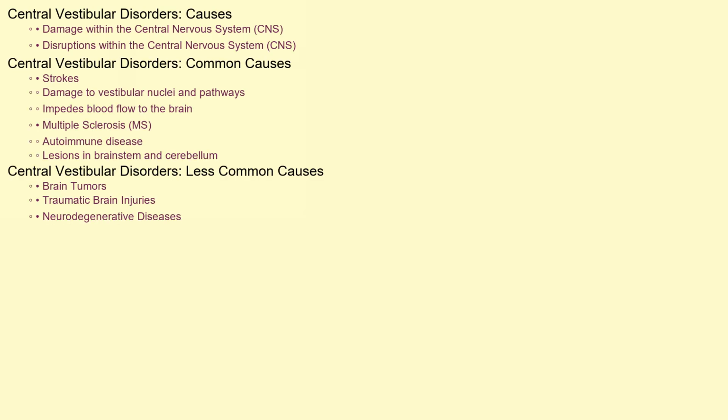Hello and welcome. Today we're going to discuss a condition that affects balance and vision: central vestibular disorders, specifically those arising from conditions like stroke and multiple sclerosis. Central vestibular disorders in this context stem from damage or disruption within the central nervous system. Strokes, which impede blood flow to the brain, can damage vestibular nuclei and pathways. Multiple sclerosis, an autoimmune disease, attacks the myelin sheath protecting nerve fibers, leading to lesions in the brainstem and cerebellum, disrupting vestibular function. Less commonly, brain tumors, traumatic brain injuries, and certain neurodegenerative diseases can also be causative factors.